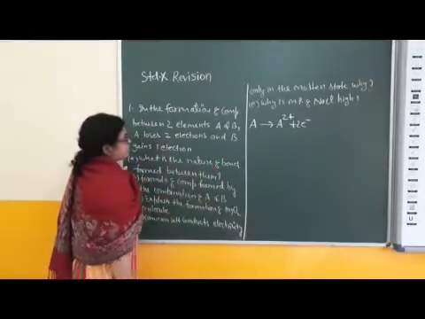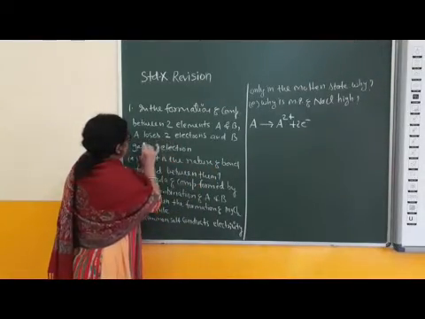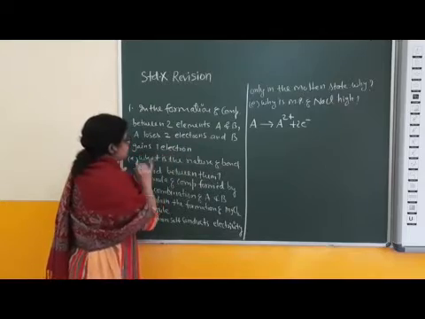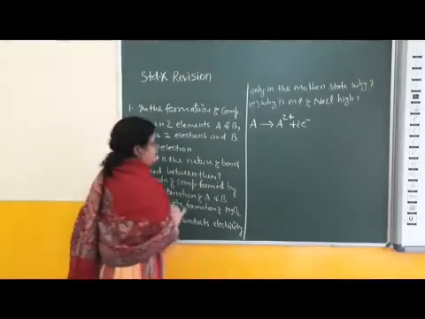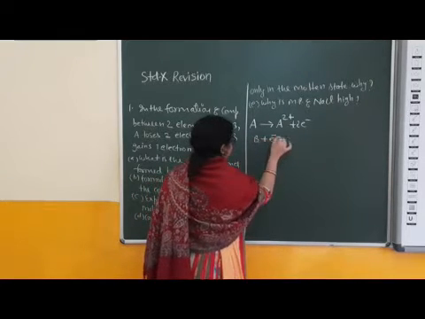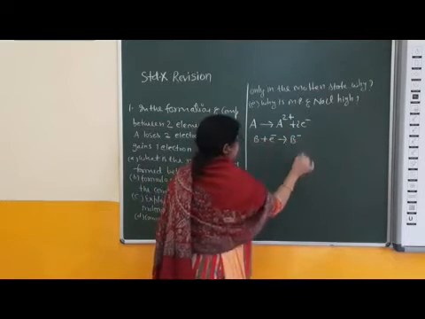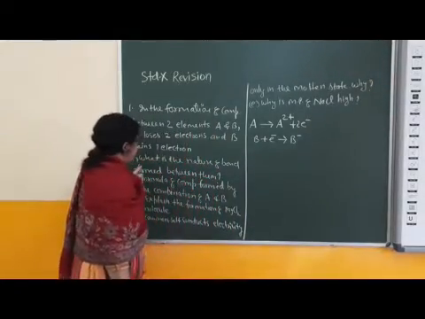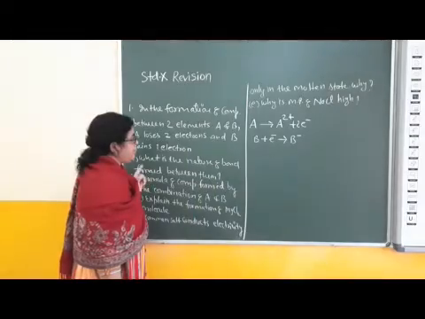Equation for this part: A loses 2 electrons and B gains 1 electron. One atom of B element gains 1 electron, and formation of anion. A forms cation and B forms anion.